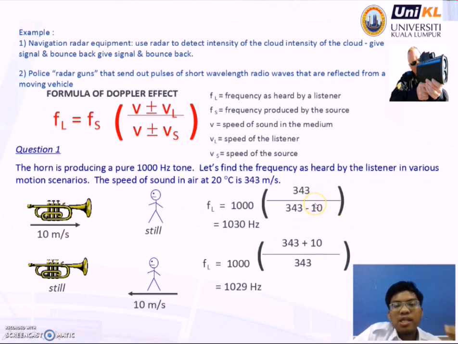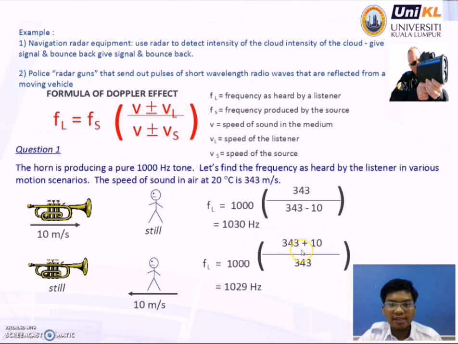Okay, the horn is producing a pure 1000 Hz tone, which will be the Fs, and 343 meters per second is the speed of sound in the medium. So 343 minus 10: V, the speed of sound in air, minus 10, where 10 is the speed of the source, the velocity of the horn. Okay, I get 1030 Hz.